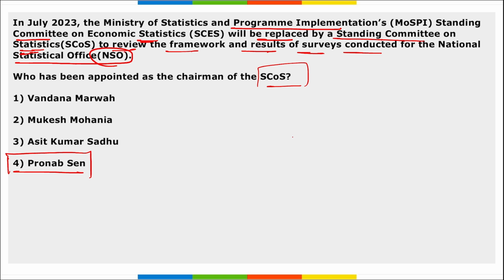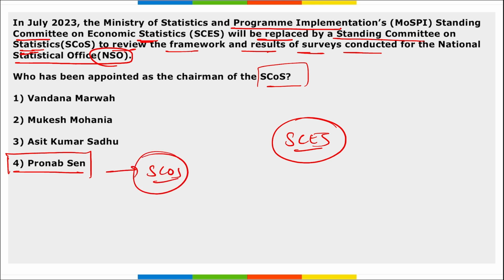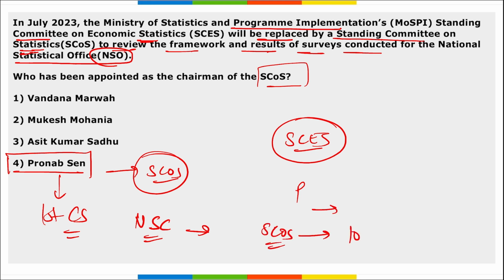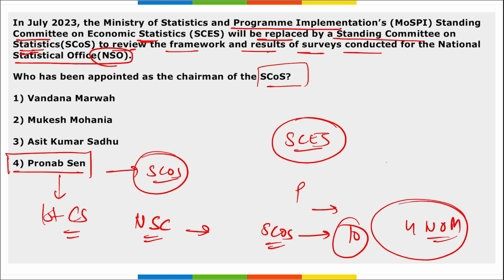That will be replacing which committee? That will be replacing SCES, that is Standing Committee on Economic Statistics. Correct? And this SCOS will be reviewing the framework and results of surveys conducted for the National Statistical Office. Correct? And Pranab Sen, the first chief statistician and the former chairman of the National Statistical Commission, has been named as the chairman of SCOS. This SCOS has 10 official members and 4 non-official members. Correct? And this panel can have up to 16 members.